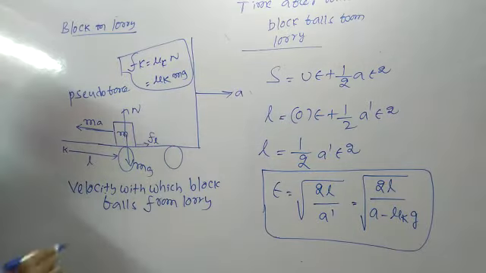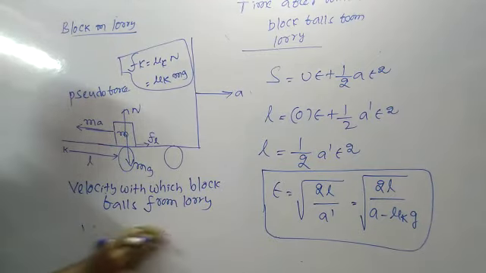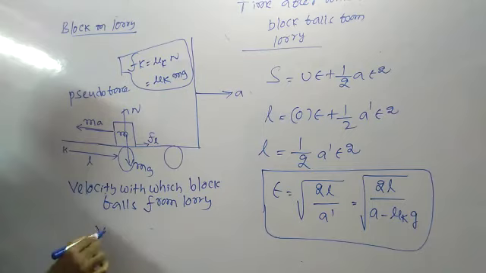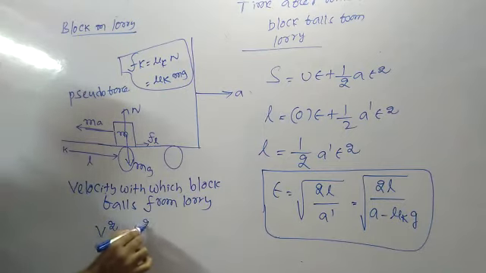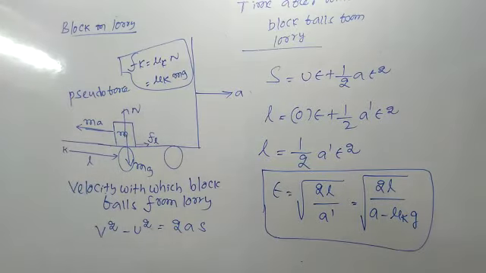Okay, what is the velocity? v is equal to u plus a into t, isn't it? v square minus u square is equal to 2as. v square minus u square is equal to 2a into s.